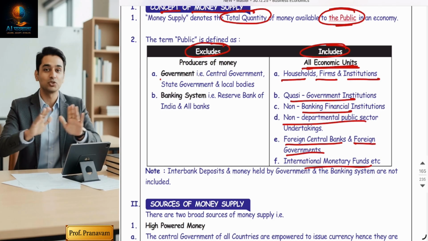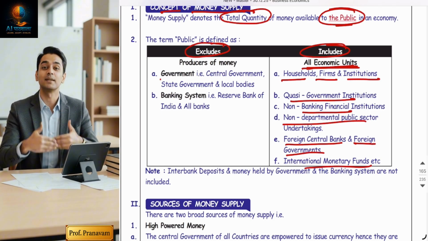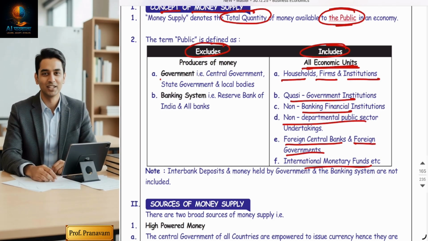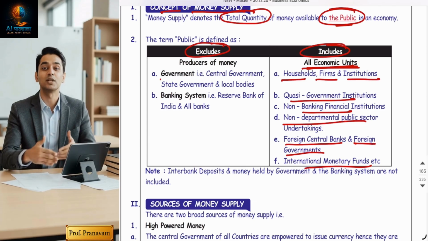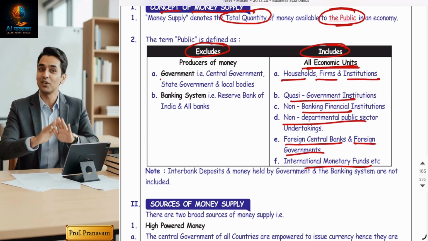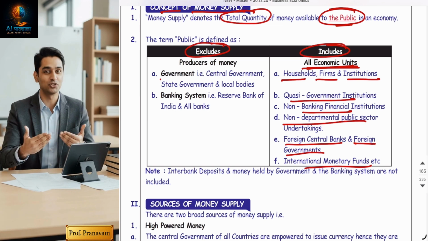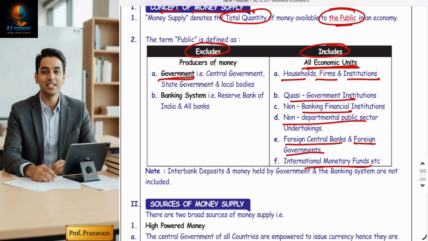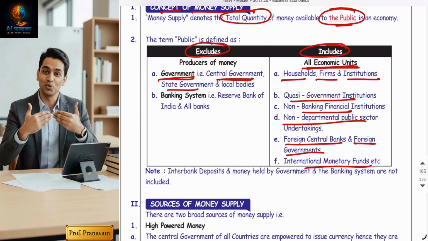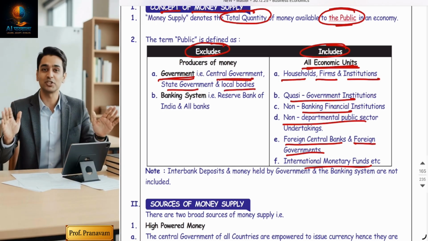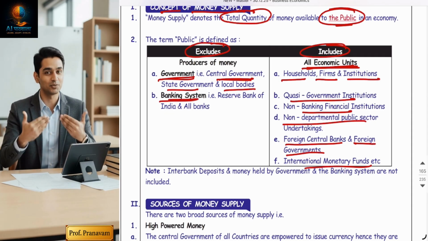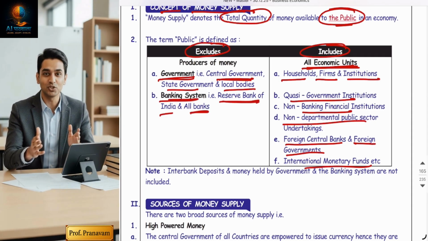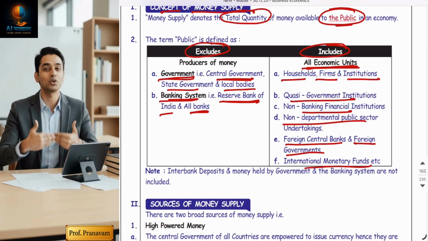But who are the organizations which do not get included in the public? Now, there are two categories. These following two are not included in public, that is government. When I say government, I want to say central government, state government, and local bodies, and banking system, that is RBI, as well as all other commercial banks. Now, very easy to understand what you mean by public.